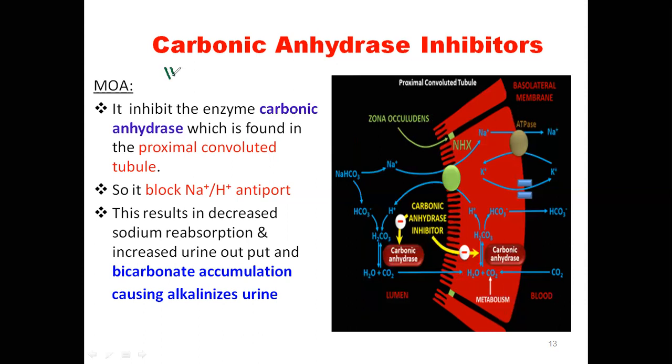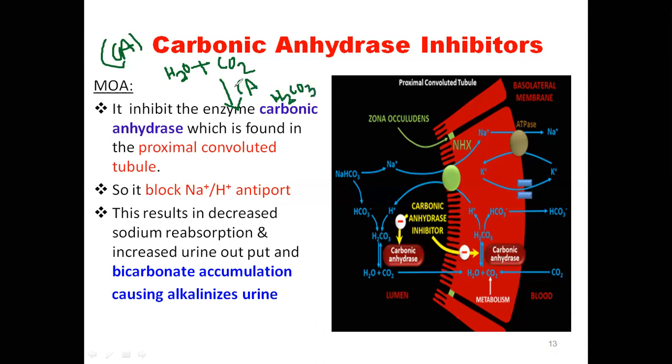Now carbonic anhydrase, what does it do? Whenever there is water plus carbon dioxide, our body is having water and carbon dioxide abundantly. When these two combine together in presence of carbonic anhydrase, we can write as CA, carbonic anhydrase, what you get is H2CO3. You get carbonic acid. H2CO3 is known as carbonic acid.